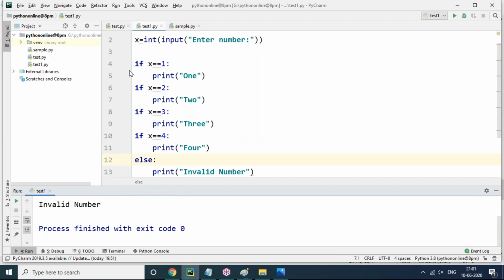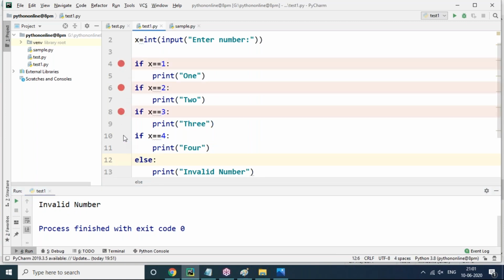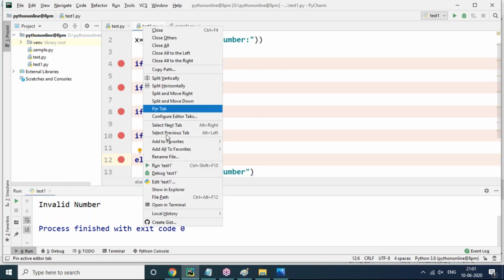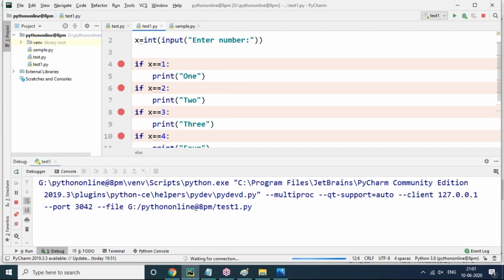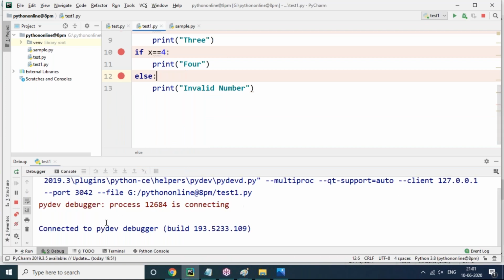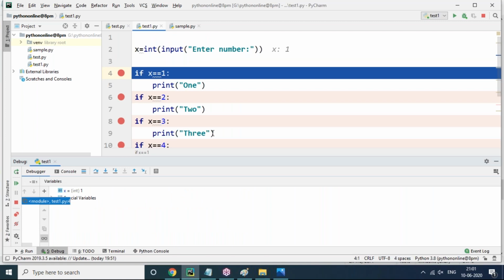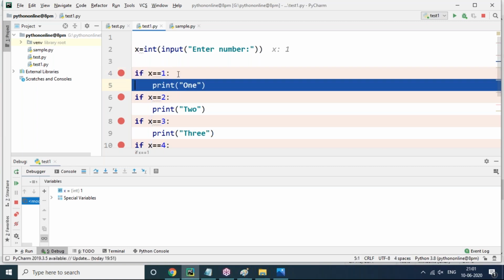So that is the reason when we have multiple if statements. Now I will show you with the breakpoint. When we have multiple if conditions, now debug, my input is, for example, 1. Just enter. Now you can see x equals 1, 1 equals 1, absolutely true. Press F8, it will print ONE, good.